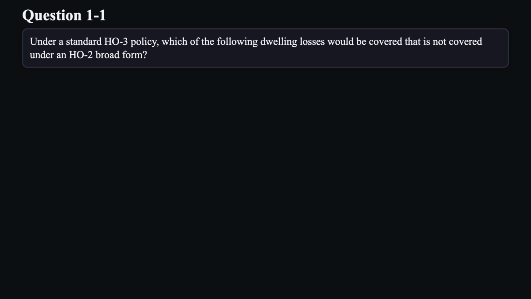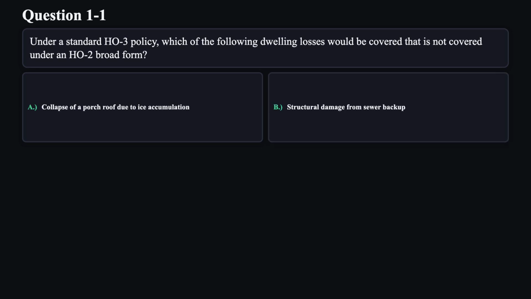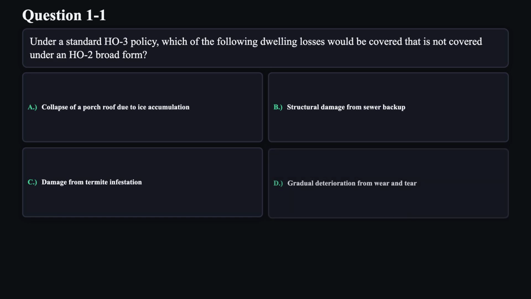Under a standard HO3 policy, which of the following dwelling losses would be covered that is not covered under an HO2 broad form? A. Collapse of a porch roof due to ice accumulation. B. Structural damage from sewer backup. C. Damage from termite infestation. D. Gradual deterioration from wear and tear.